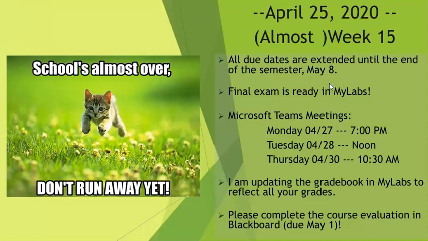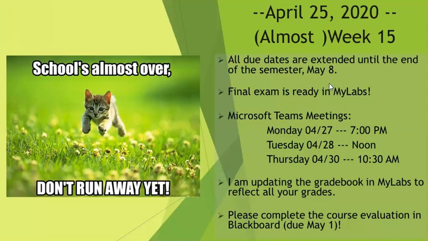So I talked about last time that I need to update your grade books. And I decided that probably the easiest way to do that was just to go and put all your Blackboard grades into my labs. And so that way it is automatically updating as you're working through your different assignments, especially now that 2 of our tests have been in my labs and your final will be in there and all that.